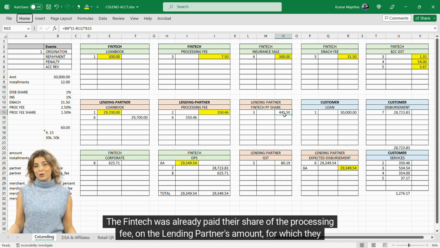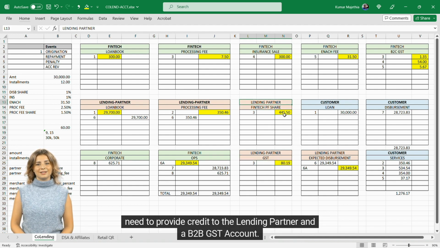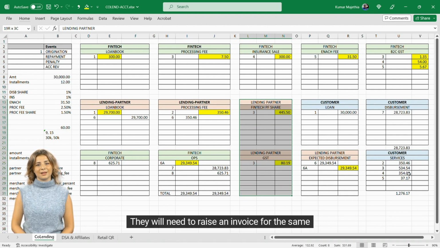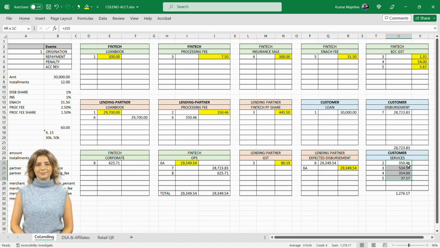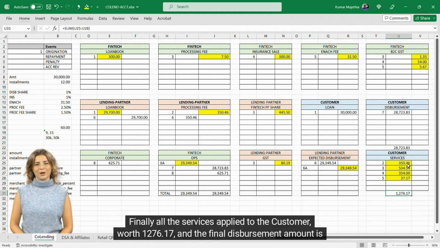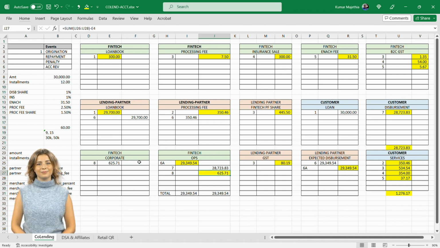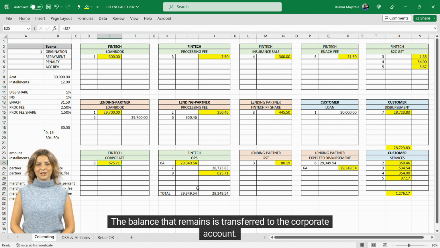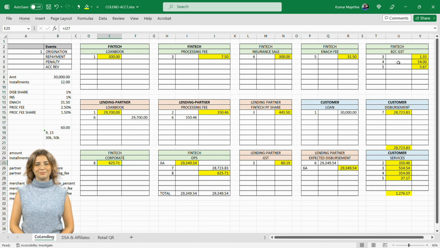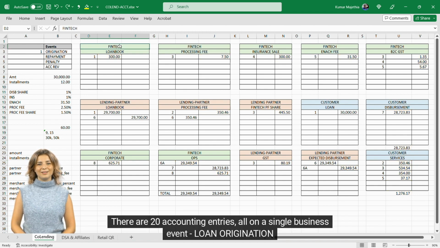The fintech was already paid their share of the processing fee on the lending partner's amount, for which they need to provide credit to the lending partner and a B2B GST account. They will need to raise an invoice for the same. Finally, all the services applied to the customer, worth $1276.17, and the final disbursement amount is determined. The balance that remains is transferred to the corporate account. There are 20 accounting entries, all on a single business event, loan origination.